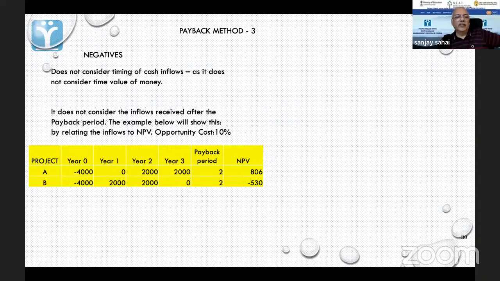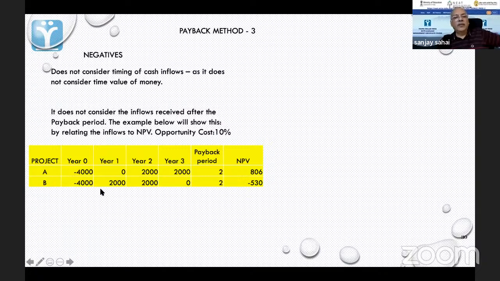So basically what happens is, look at this. Suppose there is a project A. In year 0, I'm investing 4,000. First year, I don't get anything. Second year, I get 2. So if I look at the payback method, in 2 years, I have got my money back.